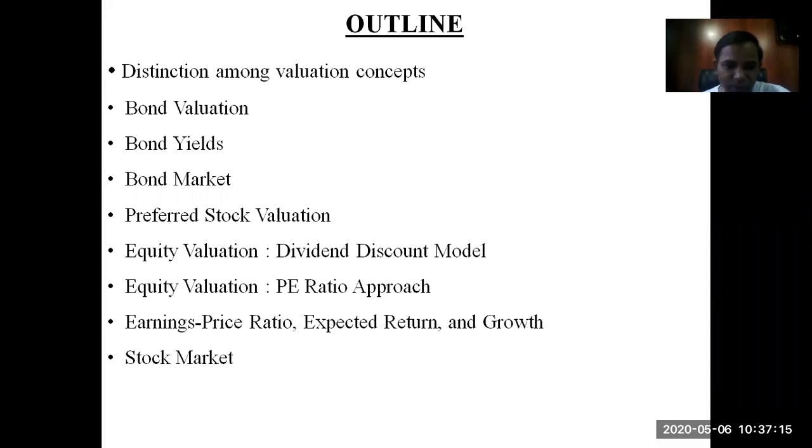What are the valuation models for equity? That is dividend discount model and P/E ratio approach. We'll focus on earnings, EPS, earning price ratio, and expected return and growth. We'll also see the basics of stock market.